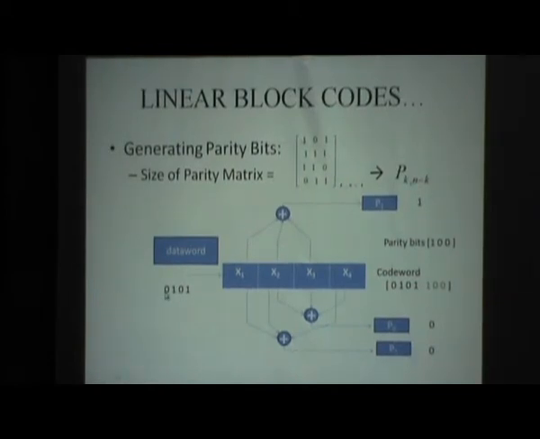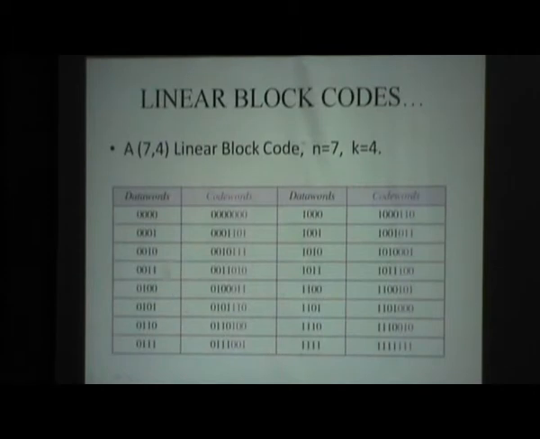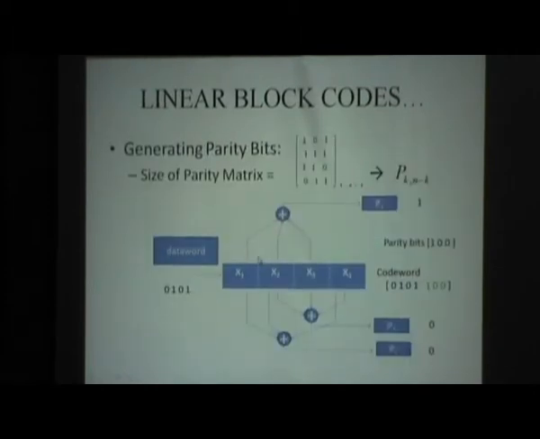As an example, if you have 0101, here we have only one 1 for parity 1, so the modulo addition gives 1. Similarly for parity 2, our message sequence is 0101, so the x2 flip-flop output is 1 and the x4 flip-flop output is 1.